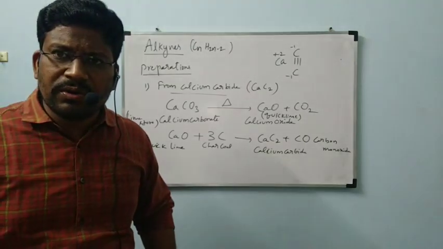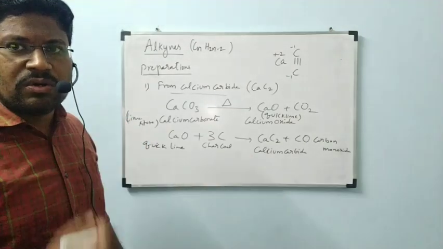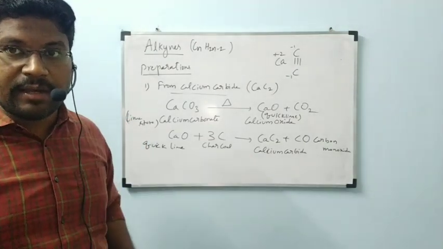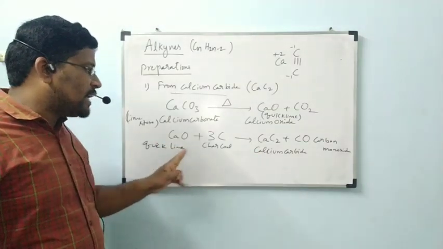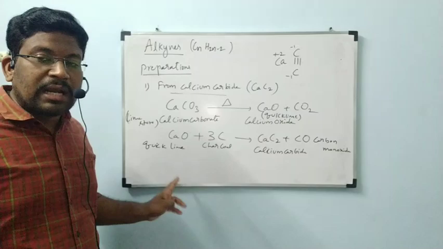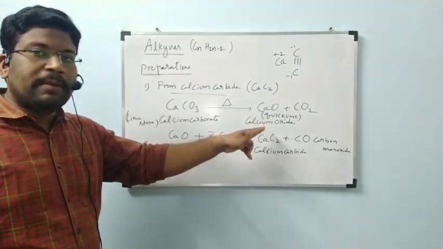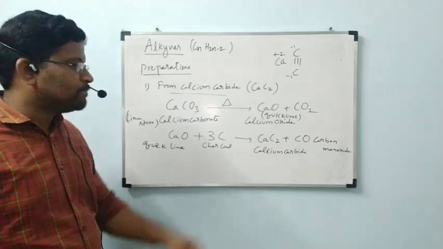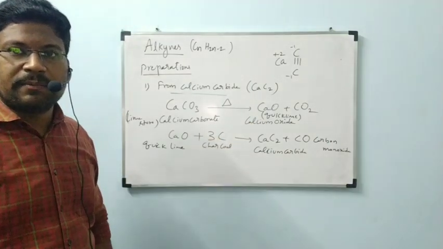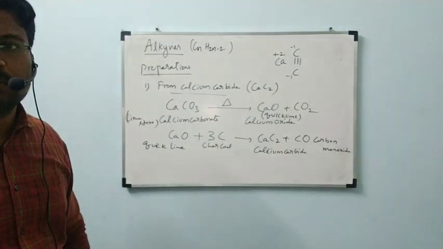Let us see how we are going to write the equation. Before that, note down this preparation of calcium carbide. Calcium carbide is prepared by the reaction of quicklime with charcoal. Quicklime is prepared by the decomposition of limestone.